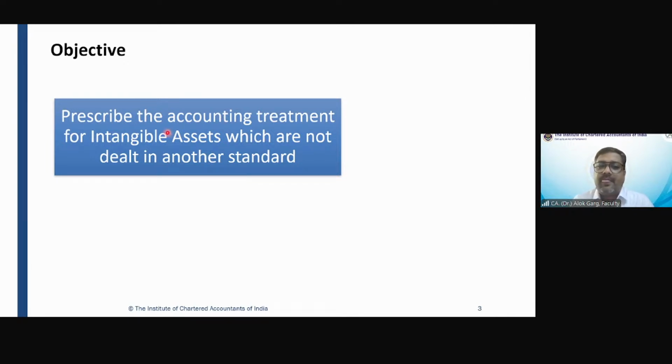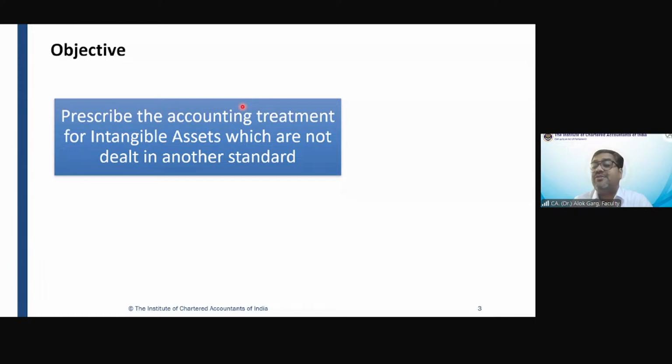So friends, the deferred tax asset, which is an intangible asset, is dealt with by Ind AS 12 and hence it will not be covered under Ind AS 38. I hope now it is clear to all of you. The second example, Infosys is dealing with software.